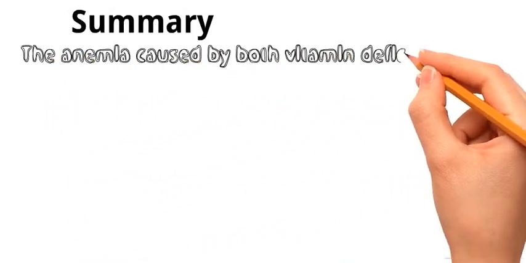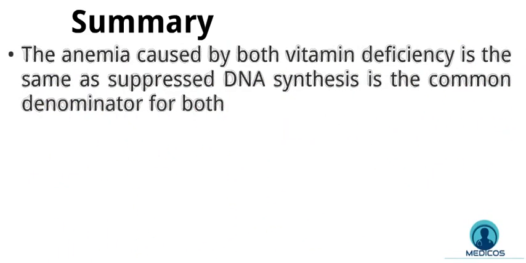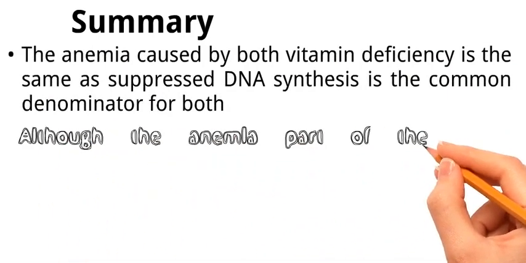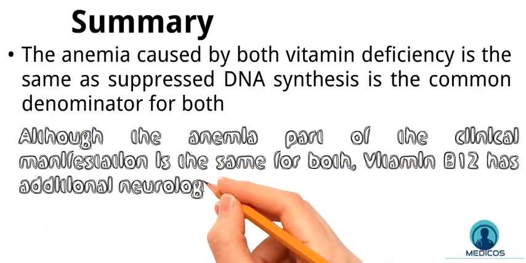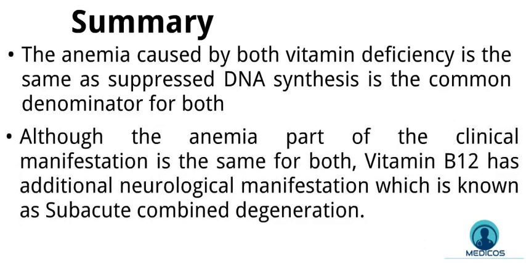The anemia caused by both vitamin deficiencies is the same, since suppressed DNA synthesis is the common denominator for both. The other important point to remember is although the anemia part of the clinical manifestation is the same for both, vitamin B12 has additional neurological manifestation which is known as subacute combined degeneration, and other neurological manifestation too.